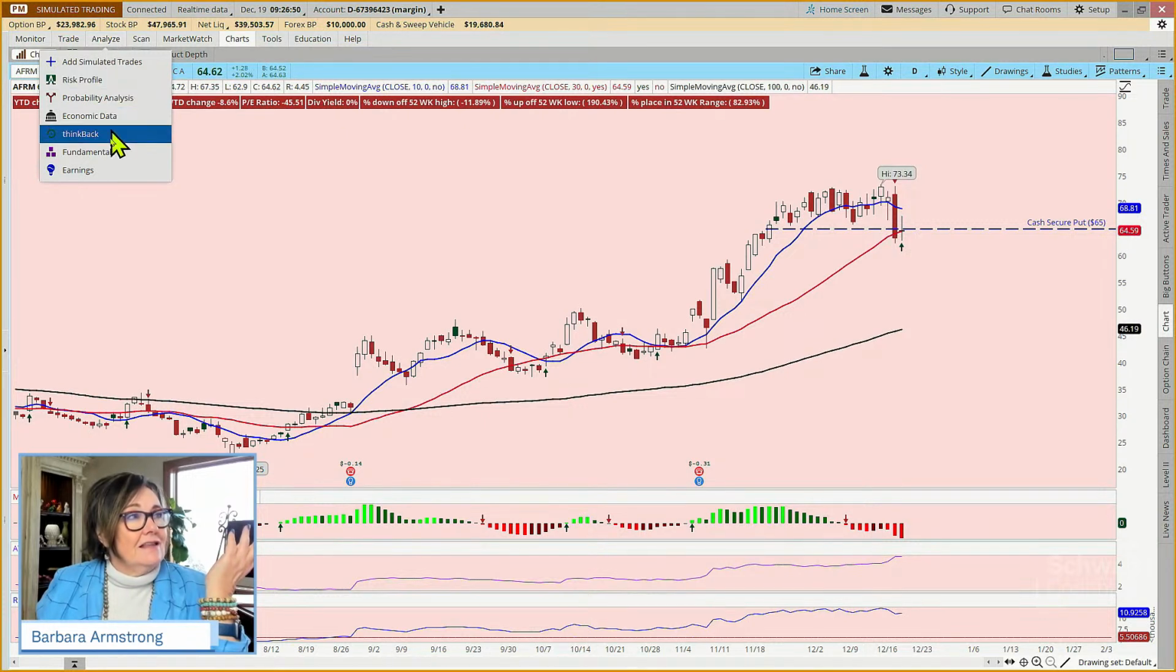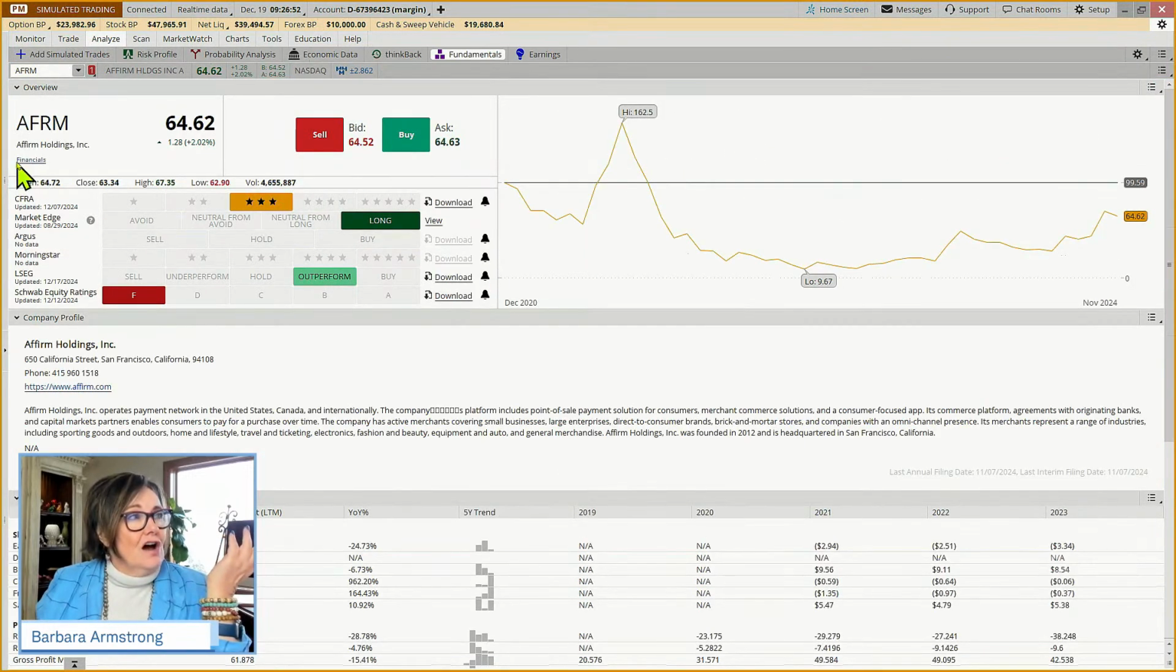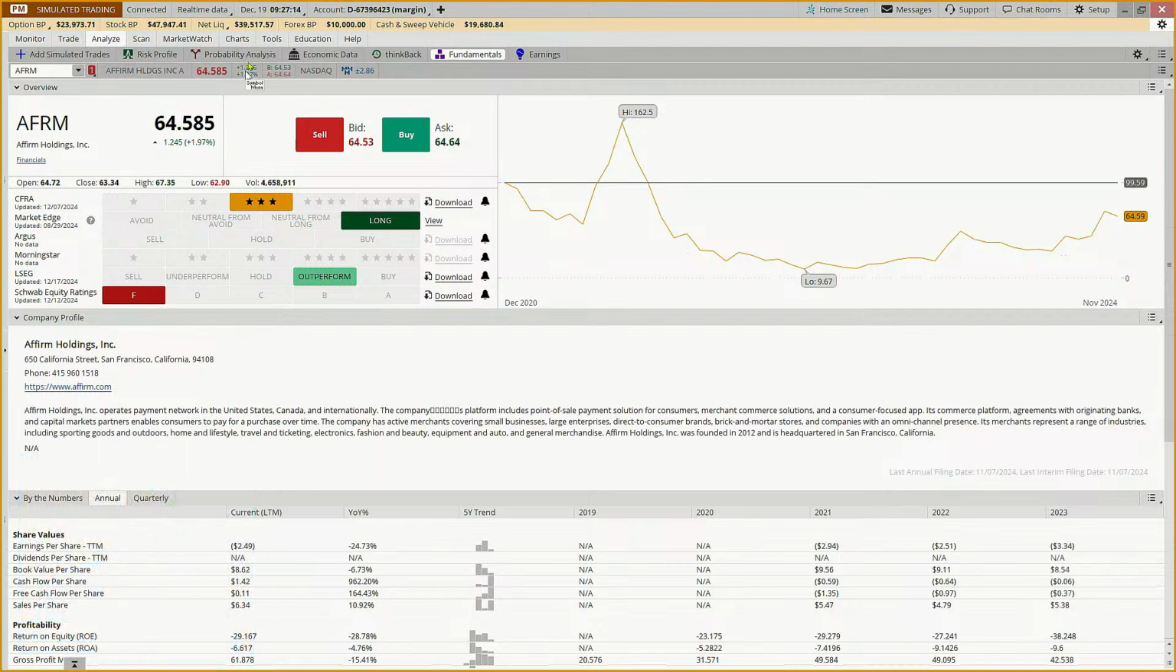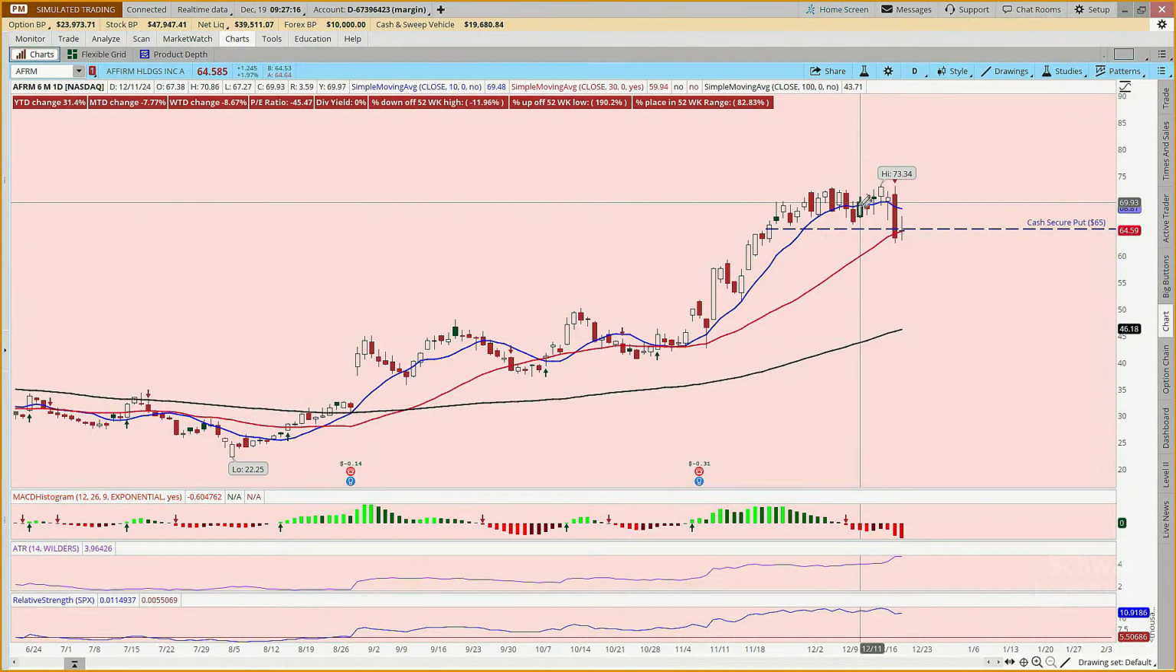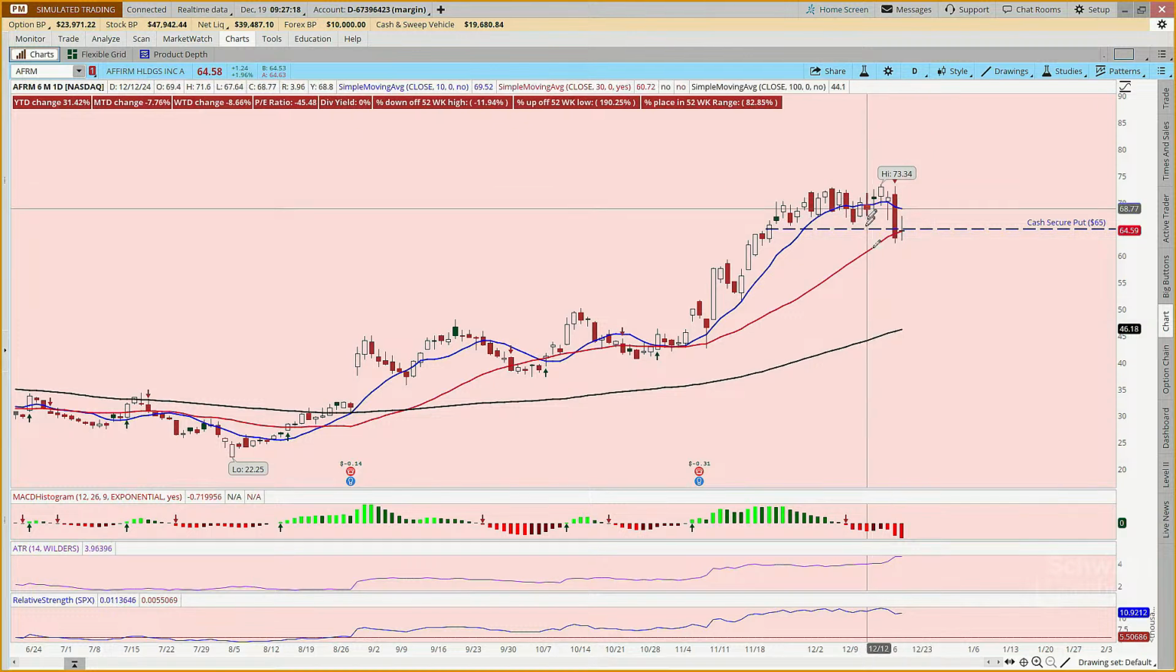And if we come to the Analyze tab in Fundamentals, if you're not familiar with them, you can come and say, oh, this is a financial company, and they have a payment network in the US and Canada and nationally, et cetera, et cetera. It's a fairly young company. So you see, with this 5-year trend, they've only got 3 years of information here. But do we see this same type of Harami pattern?